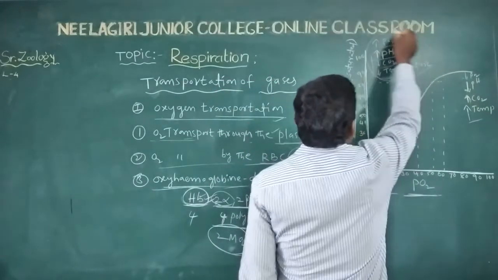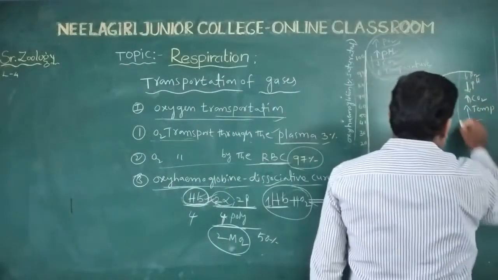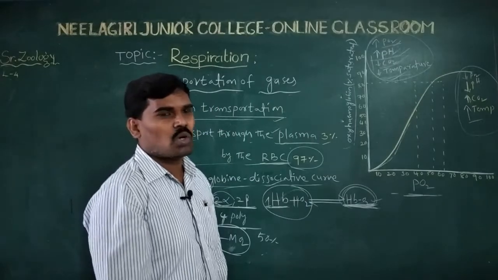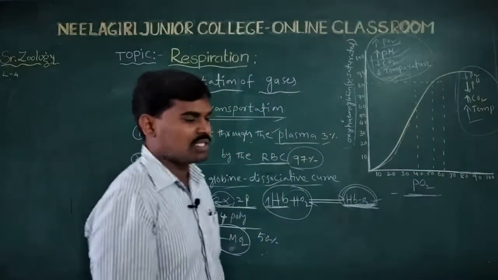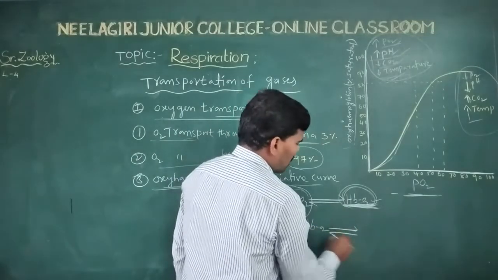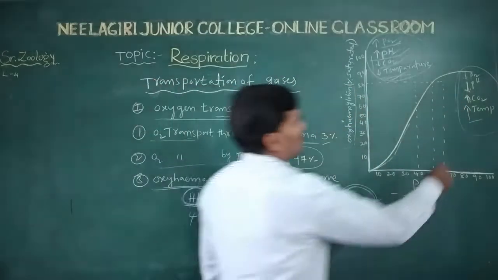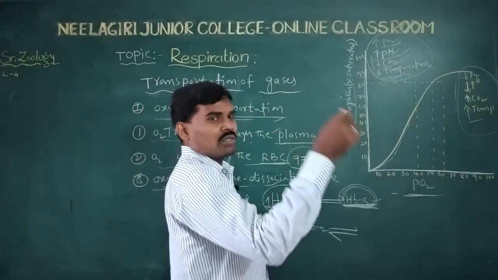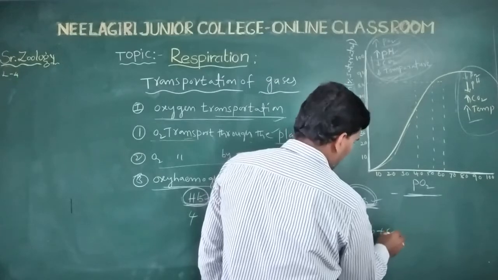The favorable conditions form oxyhemoglobin. Under the unfavorable conditions, oxyhemoglobin breaks down, and hemoglobin dissociates from the oxygen. Whenever oxyhemoglobin is formed, under these unfavorable conditions, the low partial pressure of oxygen, low pH, high carbon dioxide, high temperatures and high hydrogen concentration, the oxyhemoglobin breaks down into hemoglobin plus oxygen.